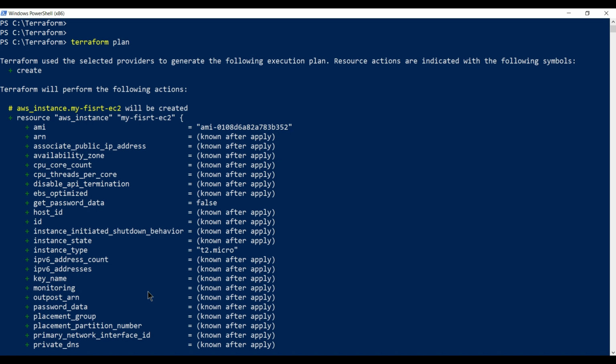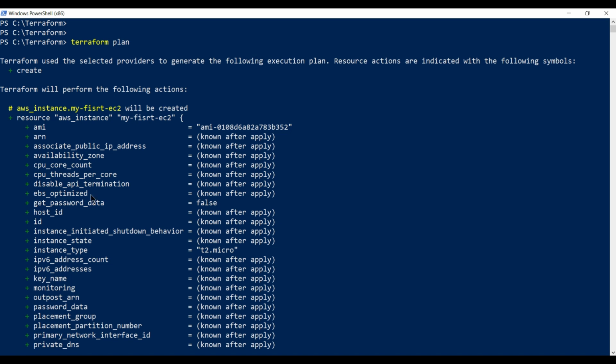No, this is just displaying the plan of what it is going to perform when we run the Terraform apply command. Before running the apply, it's always good practice to look at the plan to see whether it's going as per your need or whether you have to change the code. So always run a plan before applying, because after Terraform init, if you apply the code, it will create an instance. But before that, you have to run the plan to look into what it's going to create.